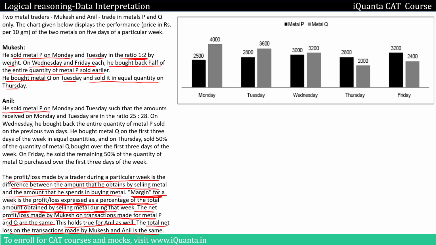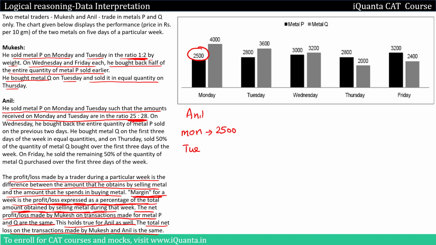He sold metal P on Monday and Tuesday such that the amounts received on Monday and Tuesday are in ratio 25:28. So amount received on Monday, this is for Anil. On Monday, whatever amount of metal P that Anil will buy, it will be multiplied by how much? 2500. So let the amount be 2500.